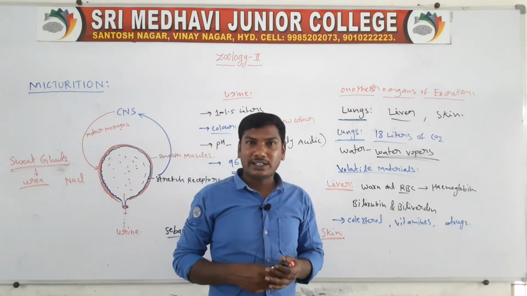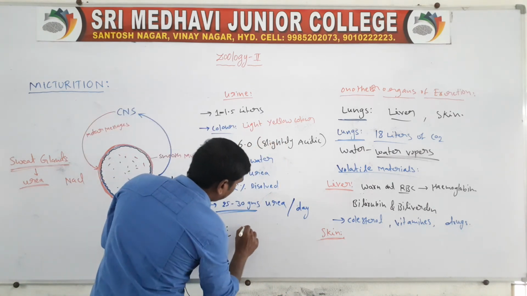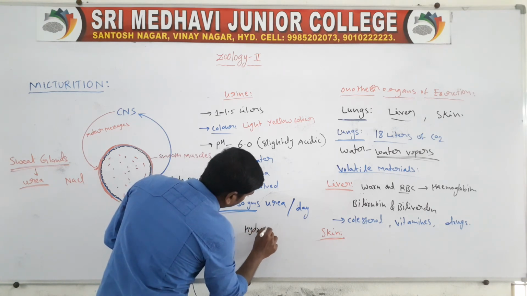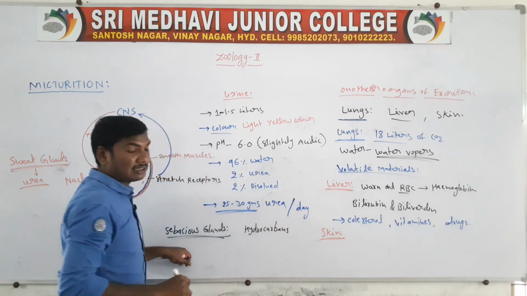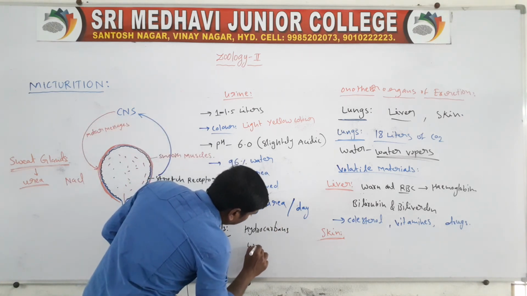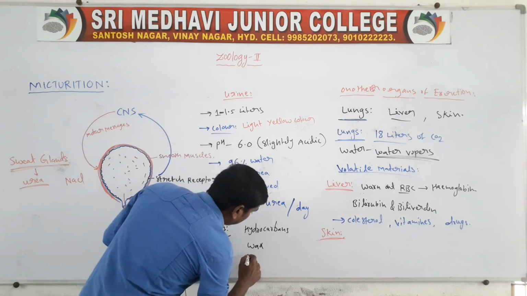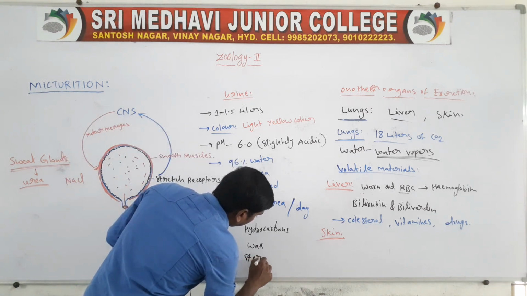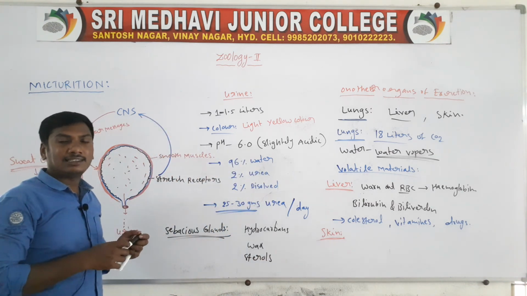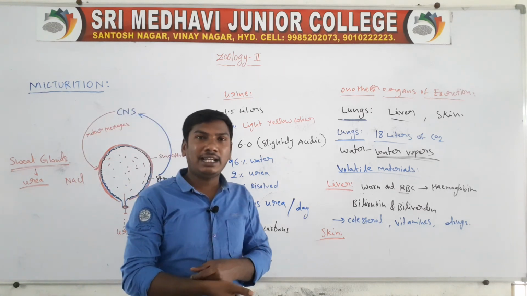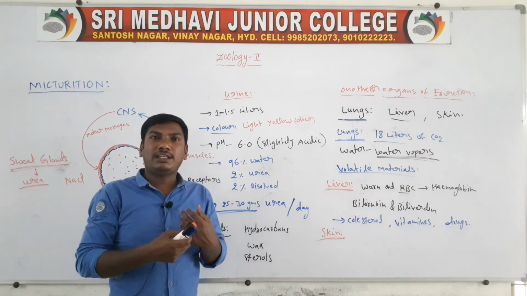They secrete hydrocarbons, waxes, and steroid hormones, which protect the body.